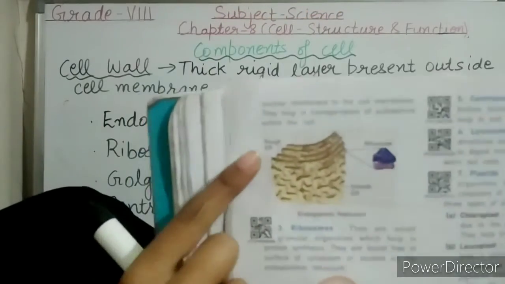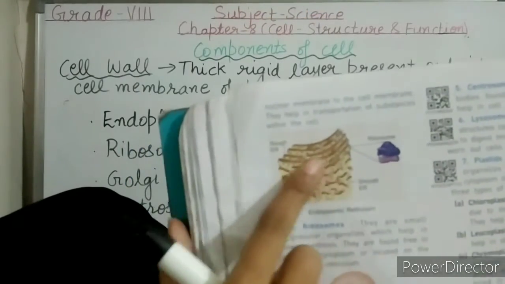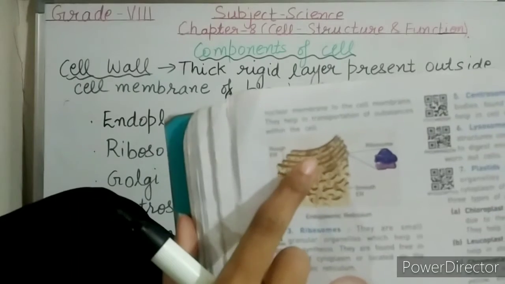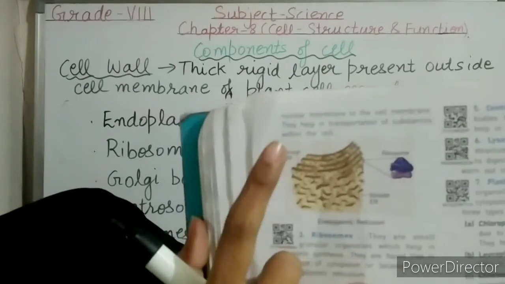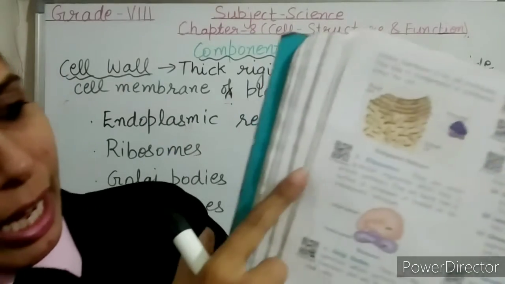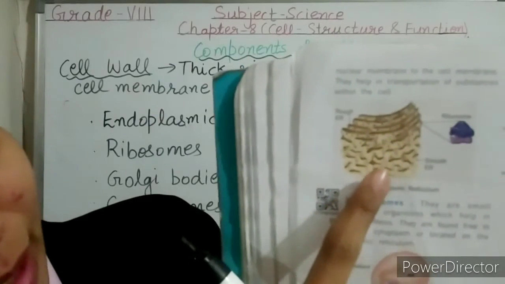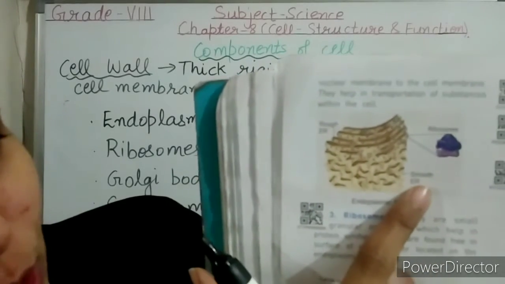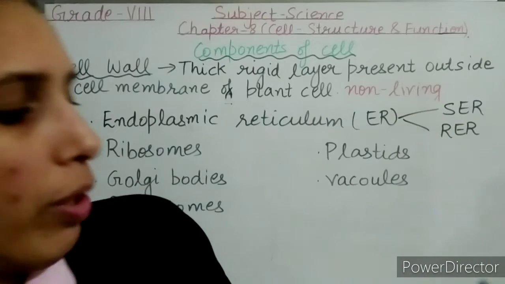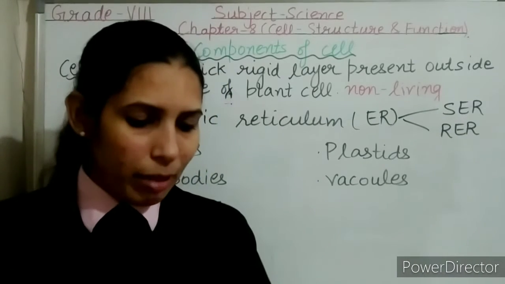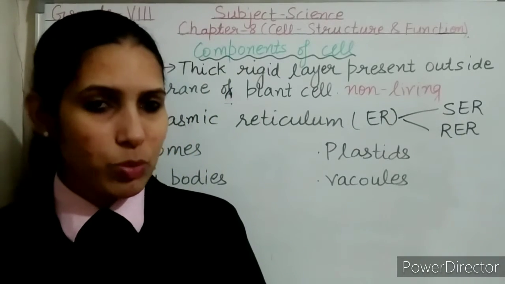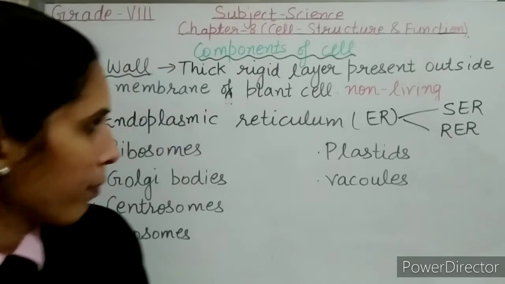Where the ribosomes are there on the surface of the endoplasmic reticulum, this is rough endoplasmic reticulum. And where the dots are not there, meaning the ribosomes are not there, this is smooth endoplasmic reticulum. And they help in the transportation of substances within the cell.